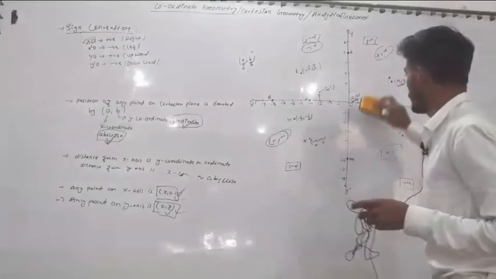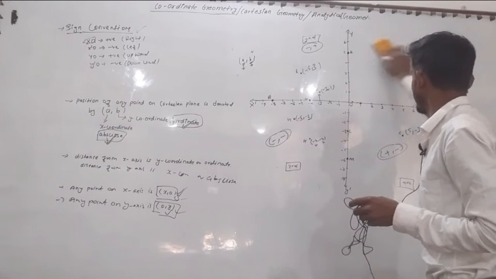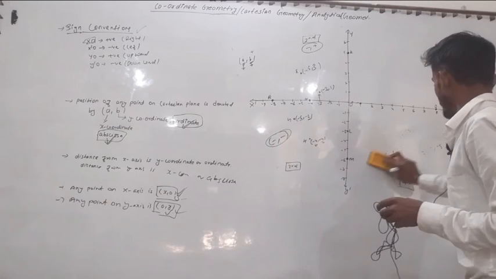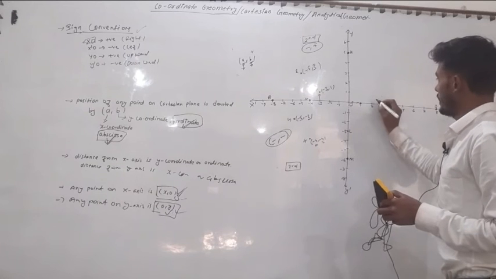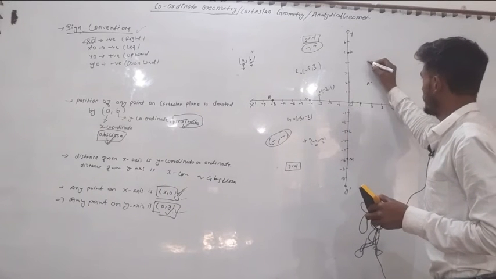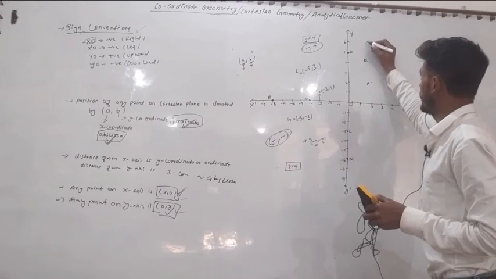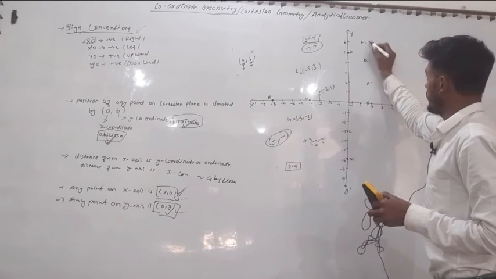Guys, now we are going to discuss the coordinates of a point lying on an axis. From this example we will learn it very clearly. Listen, let point A be here, point B here, point C here and point D here.